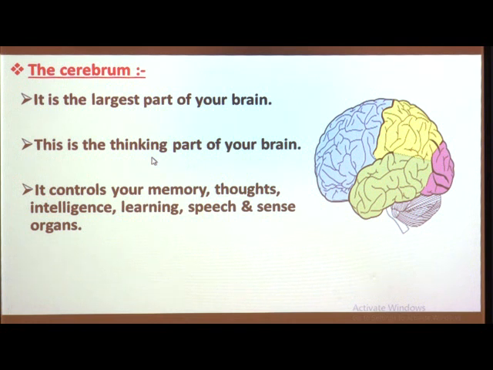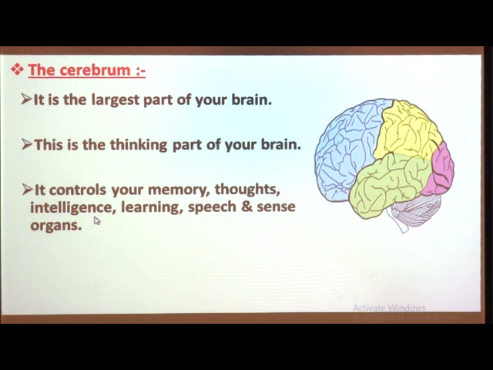It also controls your memory, thoughts, intelligence, reading, learning, speech, emotions, and also our sense organs. Sense organs means nose, eyes, etc.